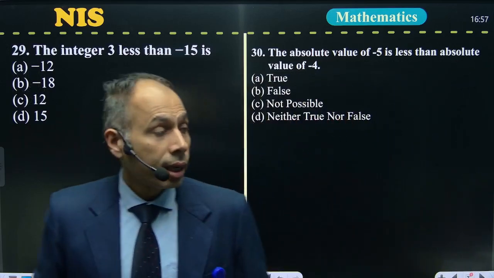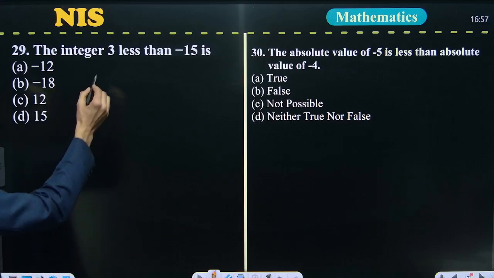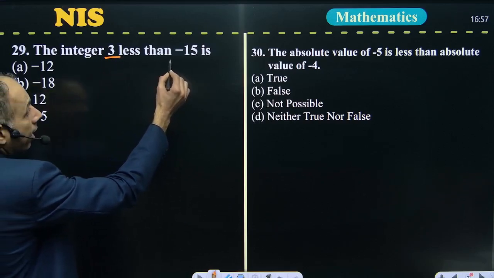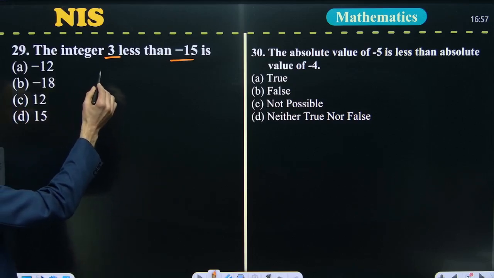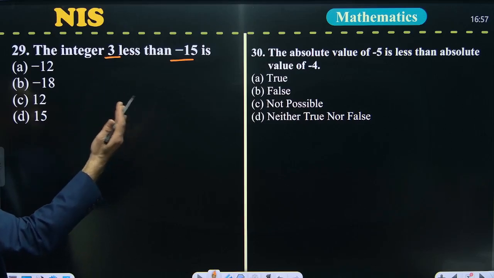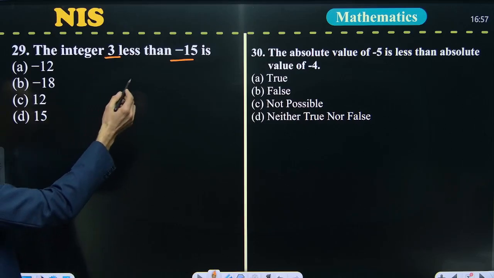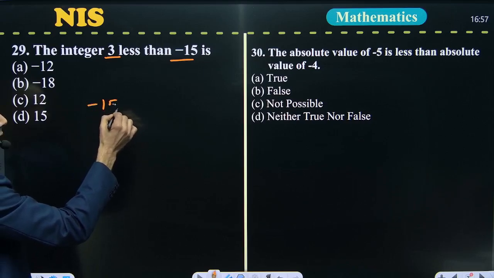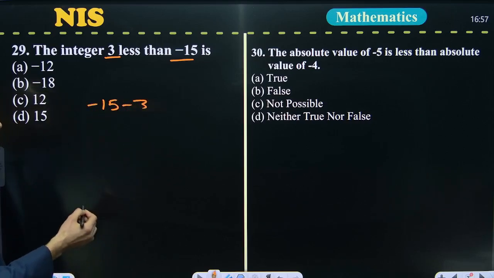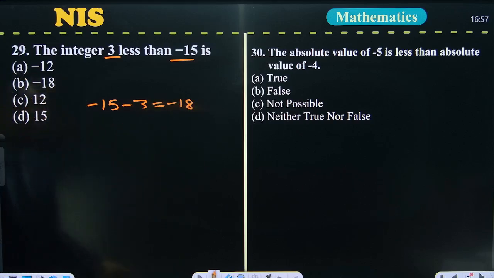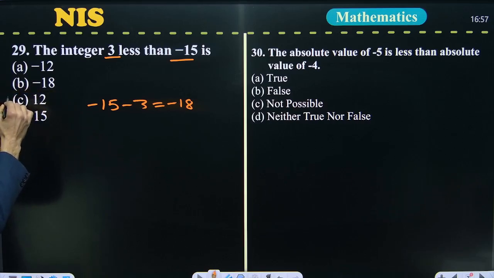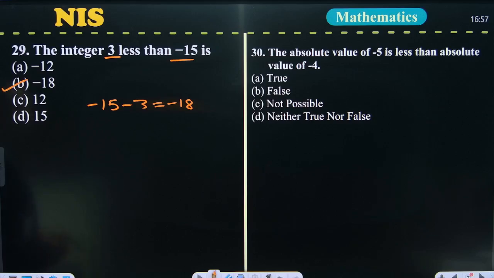29th question. Here, the integer 3 less than minus 15. Here we have to tell the integer 3 less than minus 15. So the answer is minus 15, 3 less. It means we have to subtract 3. So the answer of this one is minus 18. So the answer of this 29th question is B part, that is minus 18.